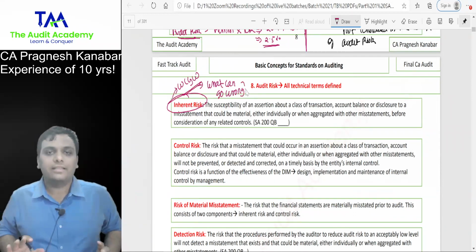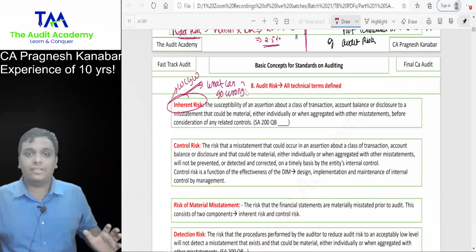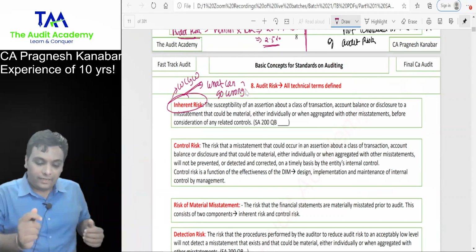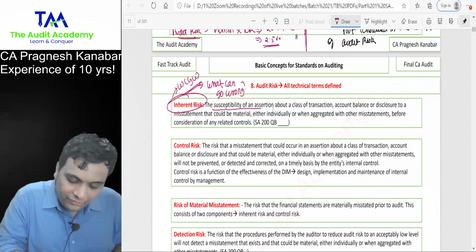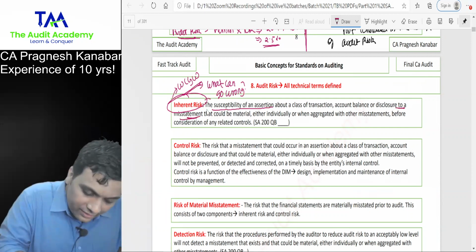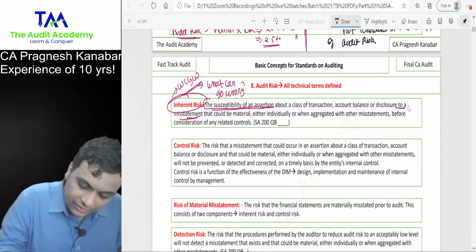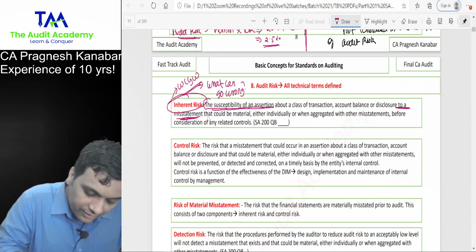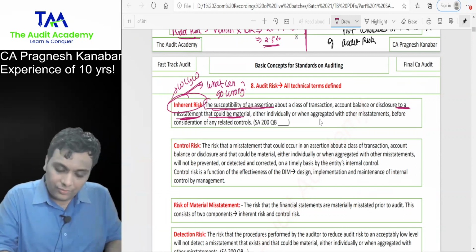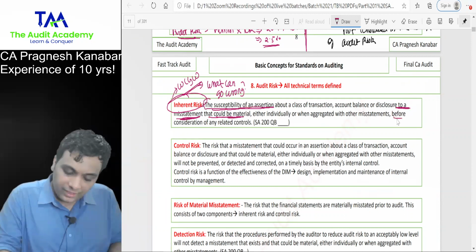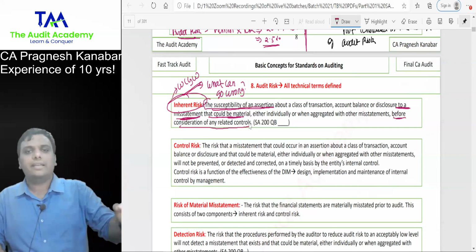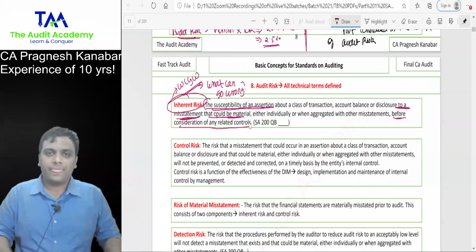But in technical English, come on, everyone, take a deep breath, release it now and start reading. The susceptibility of an assertion to a misstatement that could be material, either individually or when aggregated with other misstatements, before consideration of any related controls. Do not worry, you will understand in the next 60 to 80 seconds.